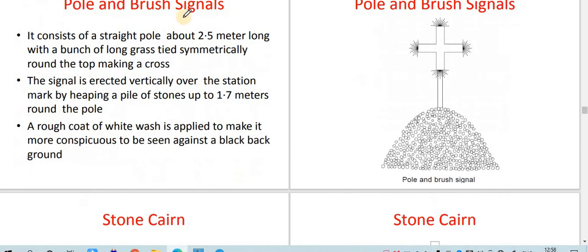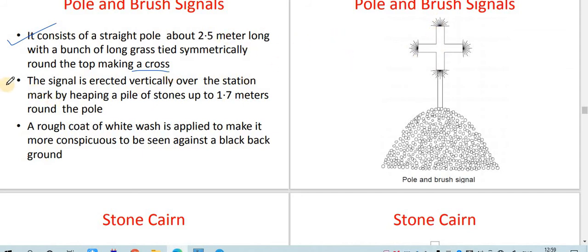Then there is the pole and brush signal. It consists of a straight pole about 2.5 meters long with a bunch of long grass tied symmetrically around the top, marking a cross. It is similar to the symbol used by the Christian community, that is the cross sign.